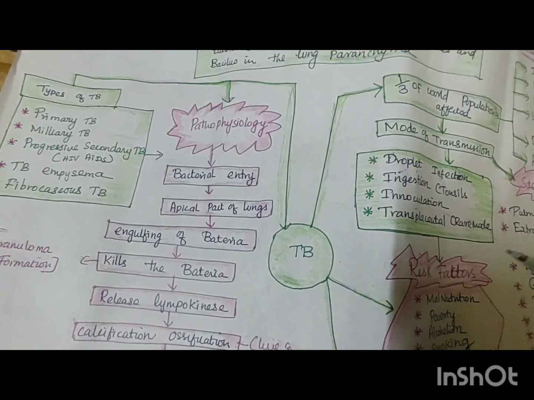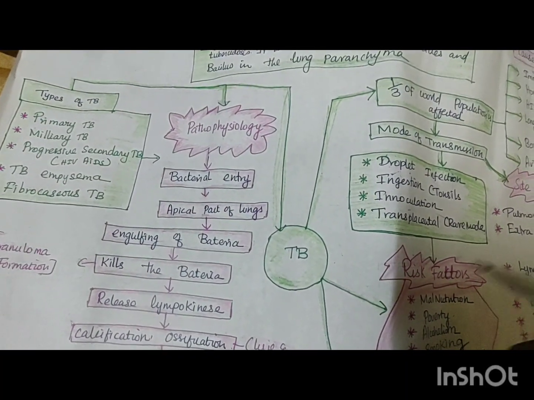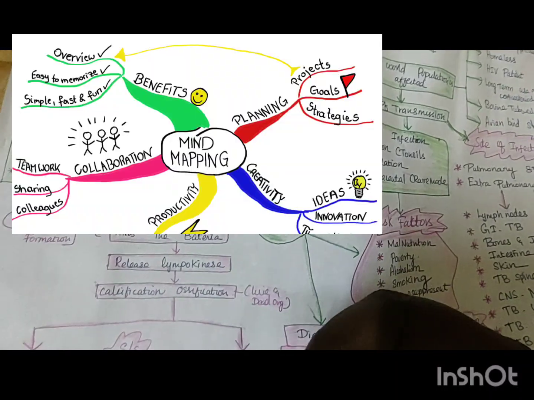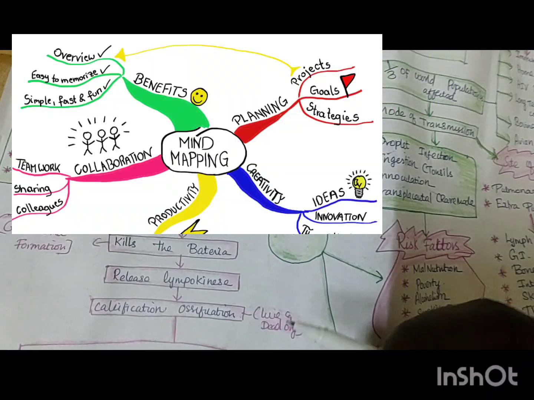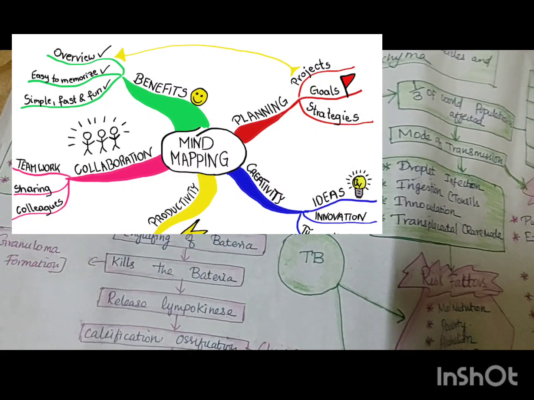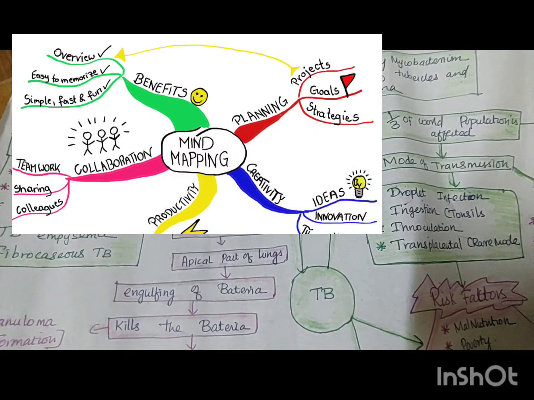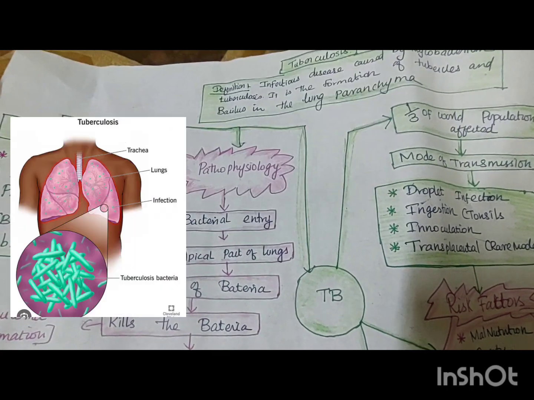Same way, it's so difficult if you are reading the big book. So you can take a mind map or concept map, you can make one for each disease condition. In today's class, I'm going to teach you about one disease condition, how you can make a mind map or concept mapping. Today we are going to see about tuberculosis.